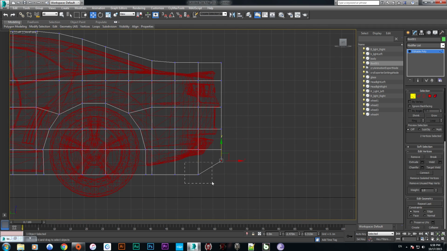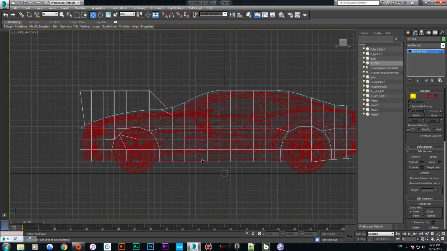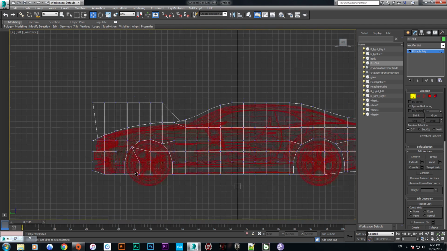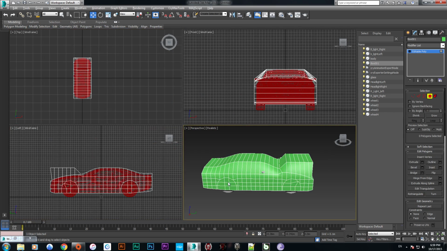Just moving it up. Then 2. Okay, everything is fine now. Now the thing we need is to disable from here, select the polygon from here and go to viewport.